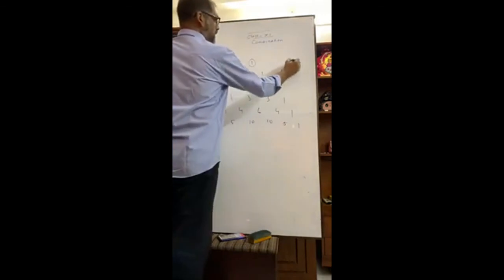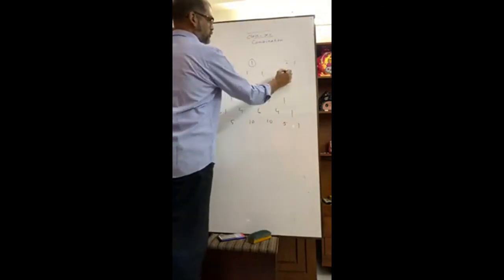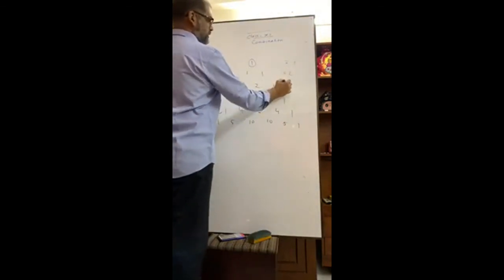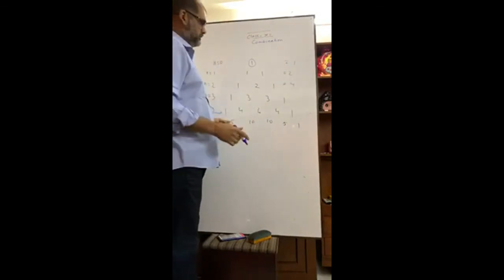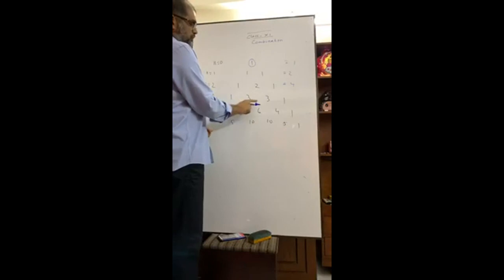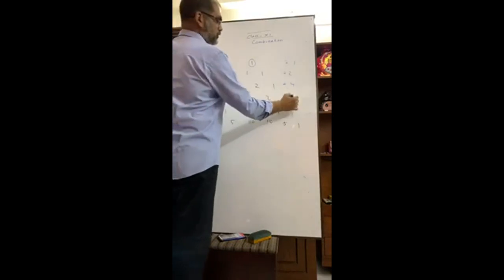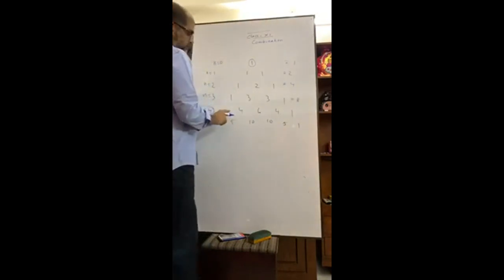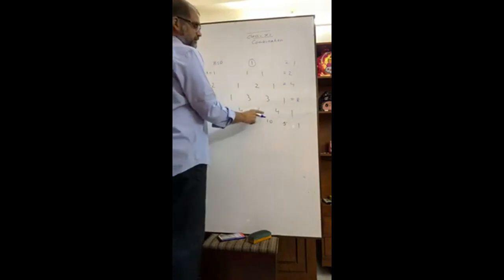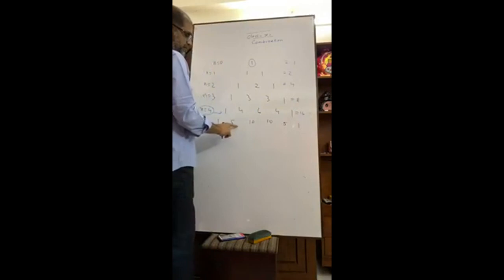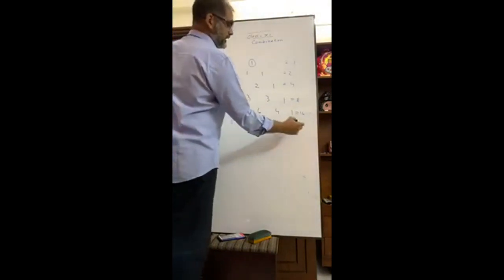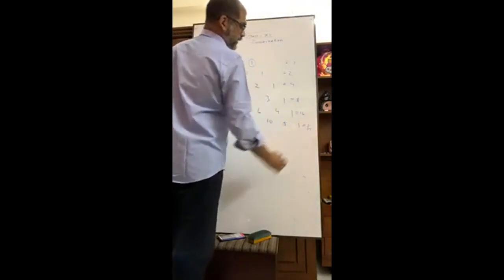Equals to what? 1. It is equal to what? 2. It is what? 4. I am going to add 1 plus 3, 4 plus 3, 7. 7 plus 1 equals to what? 8. This is 5, 6, 11, 15, 16. This is equal to 16. This is what? 6, 16, 26, 31, 32. Okay, I have written.